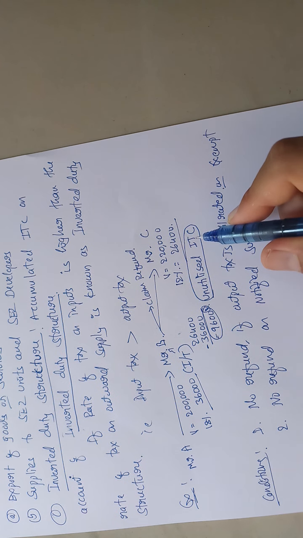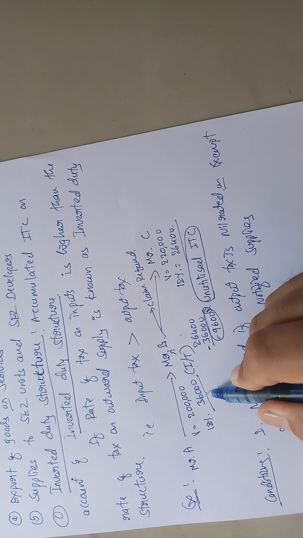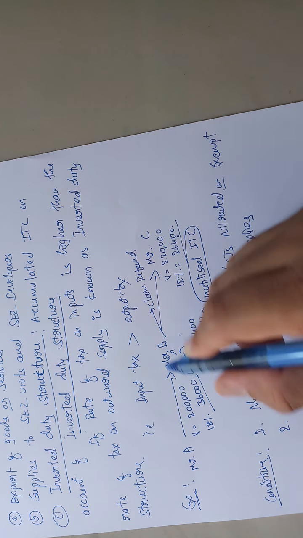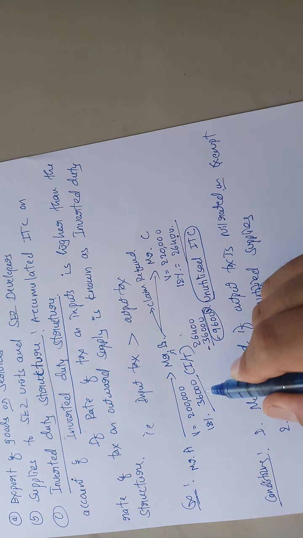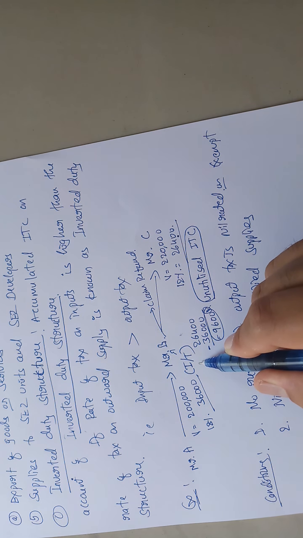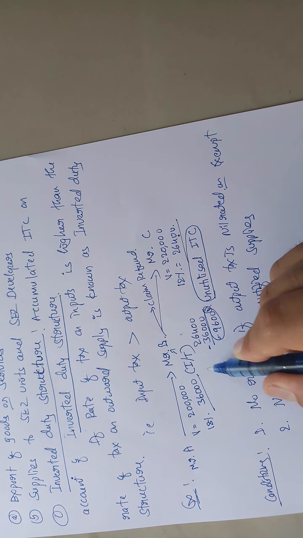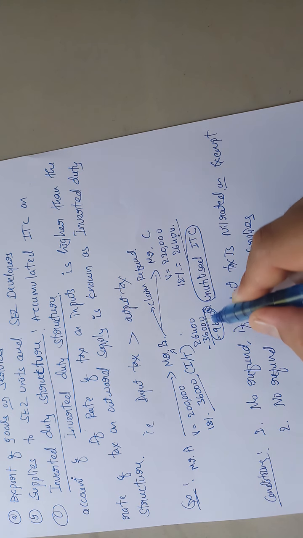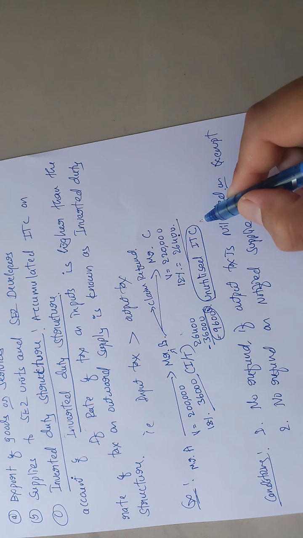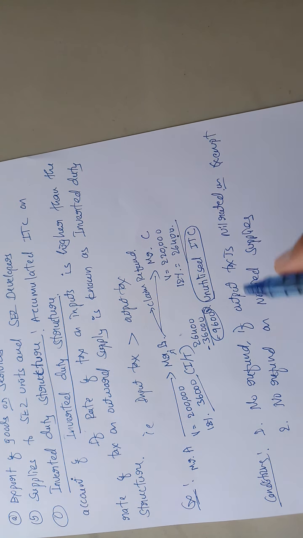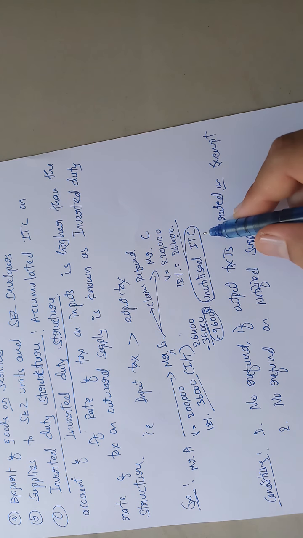So inverted duty structure means if input tax is more than output tax, or if output tax is less than input tax. The accumulated balance available in the input tax electronic credit ledger can be claimed as refund. So that 9,600 unutilized ITC, Mr. B can claim as refund. That is what is called inverted duty structure.